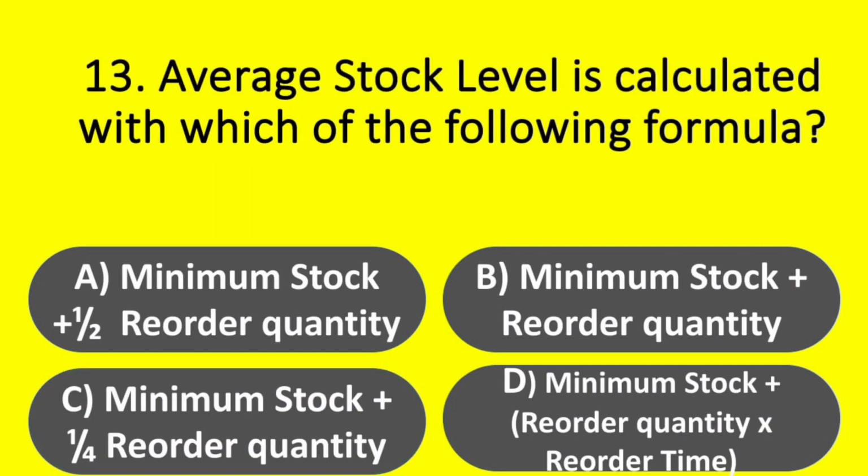Average stock level is calculated with which of the following formulas? Options. A. Minimum stock plus 1 by 2 reorder quantity. Option B. Minimum stock plus reorder quantity. Option C. Minimum stock plus 1 by 4 reorder quantity. Option D. Minimum stock plus reorder quantity into reorder time. Answer. Option A. Minimum stock plus 1 by 2 reorder quantity.